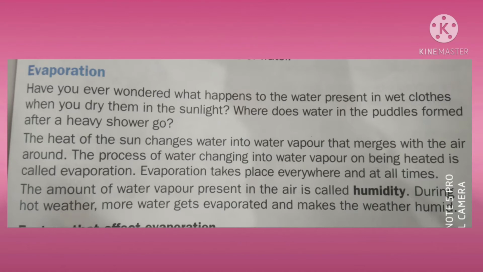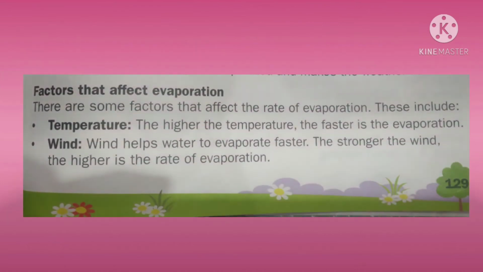Now, the factors that affect evaporation. The first is temperature. The higher the temperature, the faster the evaporation. This means the more heat the sun gives, the faster the rate of evaporation. Second is wind. Wind helps water evaporate faster. The stronger the wind, the higher the rate of evaporation, right?